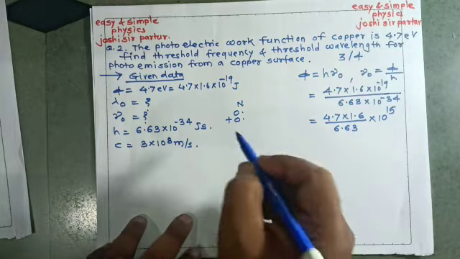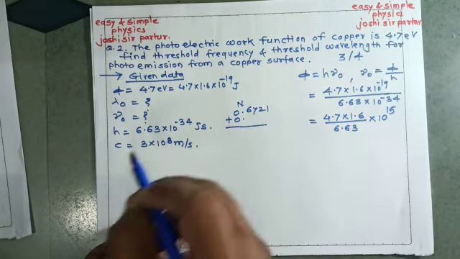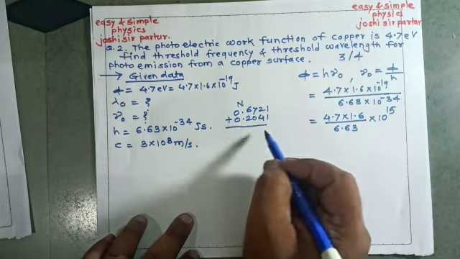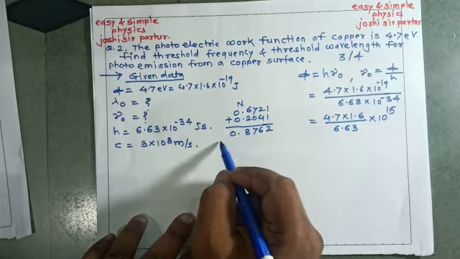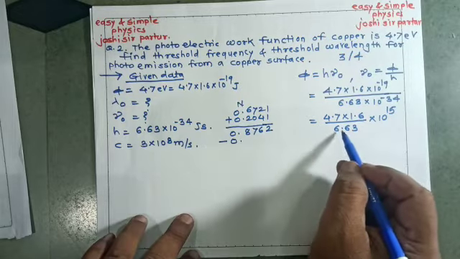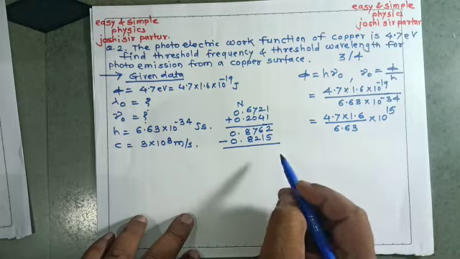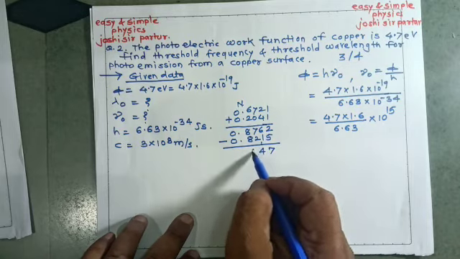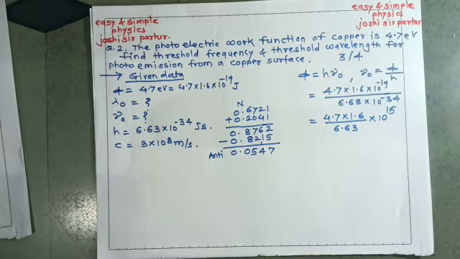Log of 47 will be 0.6721, and log of 16 will be 0.2041. The addition will be 0.8762 minus log of 6.63, that is 0.8215. So when we subtract, the difference is 0.0547. Its antilog will be 1.134.